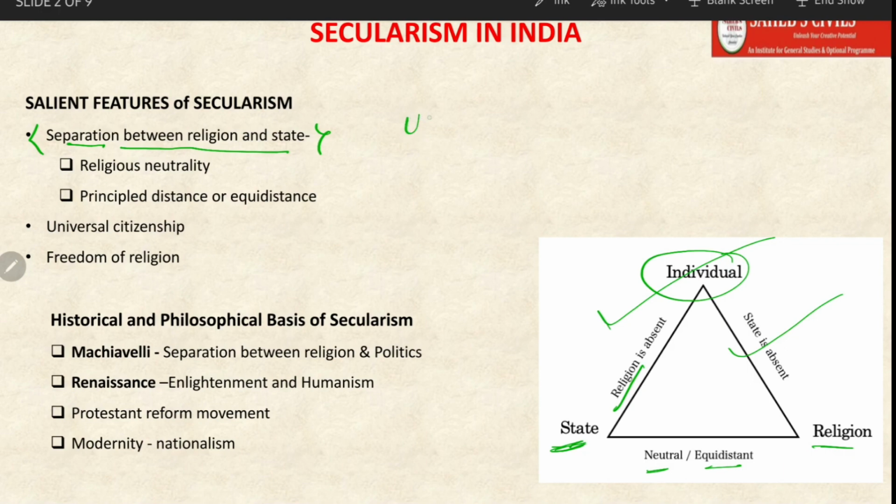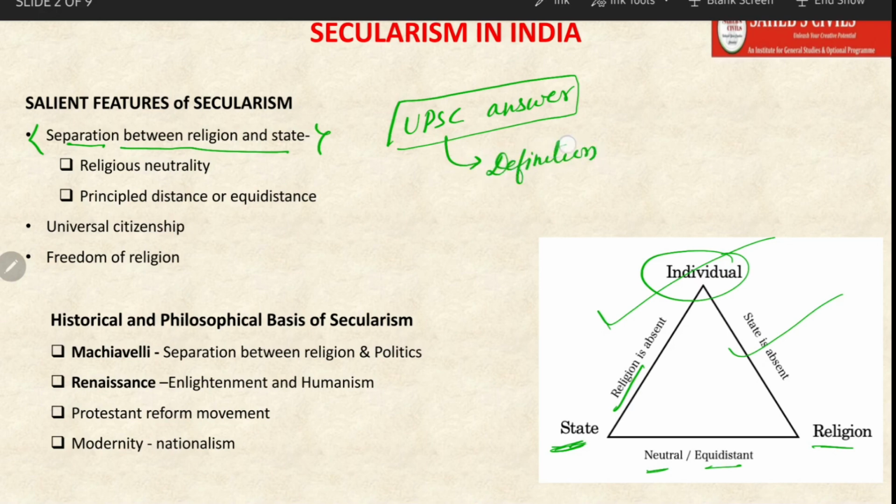Remember that whenever you are writing UPSC answers, or for that matter even undergraduate course exams, you should always begin with a definition. Try to incorporate the definition of the key terms. So if there is a question on secularism, you should always give a standard definition in one or two lines, explaining what secularism means. After that, you should enter into the debate, then give the pros and cons or the issues which the question is trying to ask.